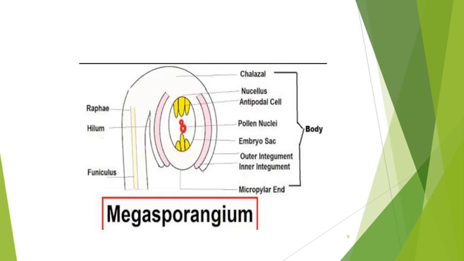It is the part of the funiculus that is united to the ovule wall. Funiculus is a short stalk, and the hilum is the place of attachment of the funiculus to the main body.